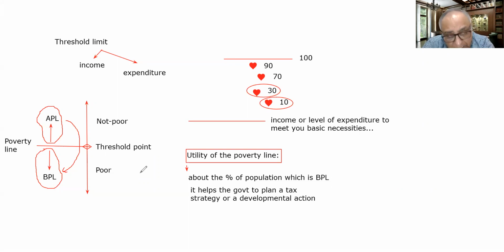The way is that the government can put more burden of taxes on these people, collect the money from them, and that money the government could spend on the welfare of the people living below the poverty line. So this is the basic utility of the poverty line concept.